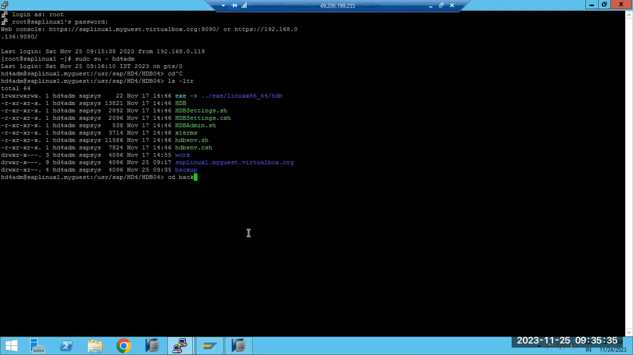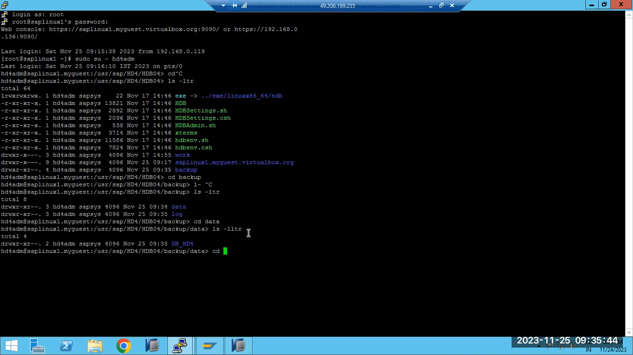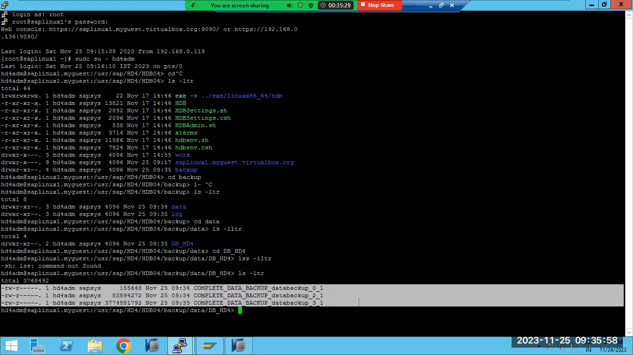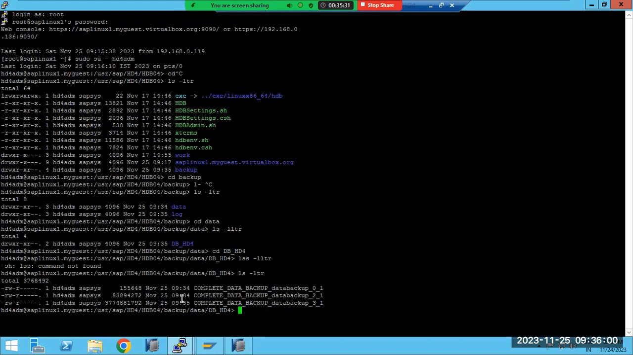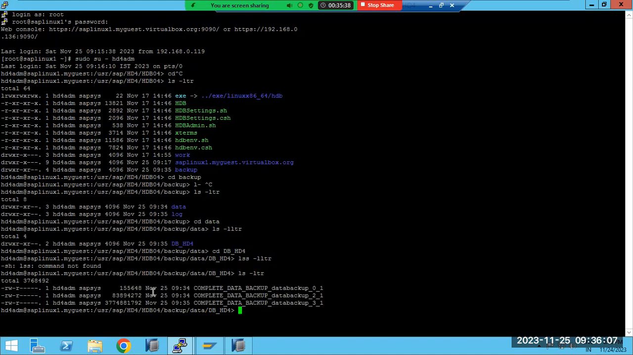If you go to the backup folder here, in the backup folder the data will get created. Then there is db_hd4, and there is a complete data backup. Three files are created here. You can see the complete data backup files are created here.